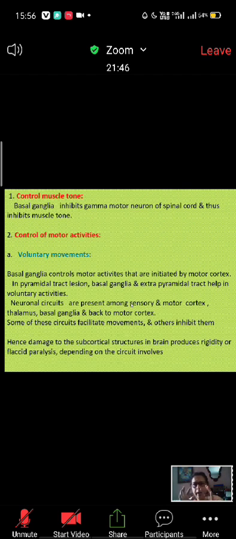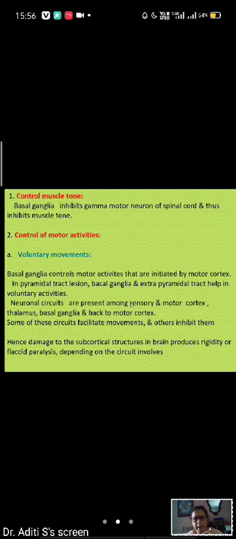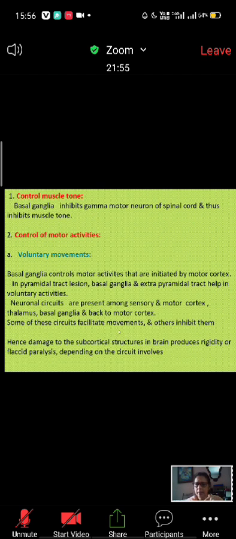There is one circuit for these four: sensory cortex, motor cortex, basal ganglia, thalamus. Okay, so some of these circuits are facilitated and some of these are inhibited. That's why damage in the subcortical neuron leads to either rigidity or flaccid paralysis.